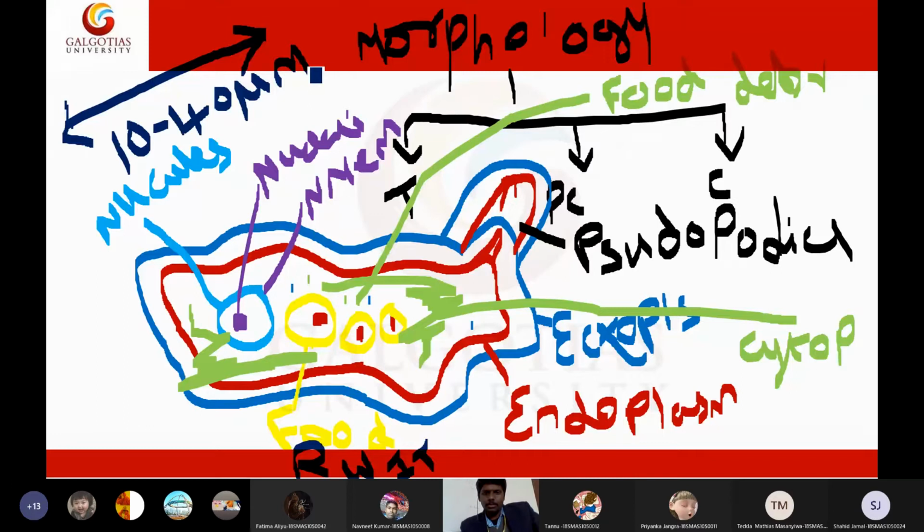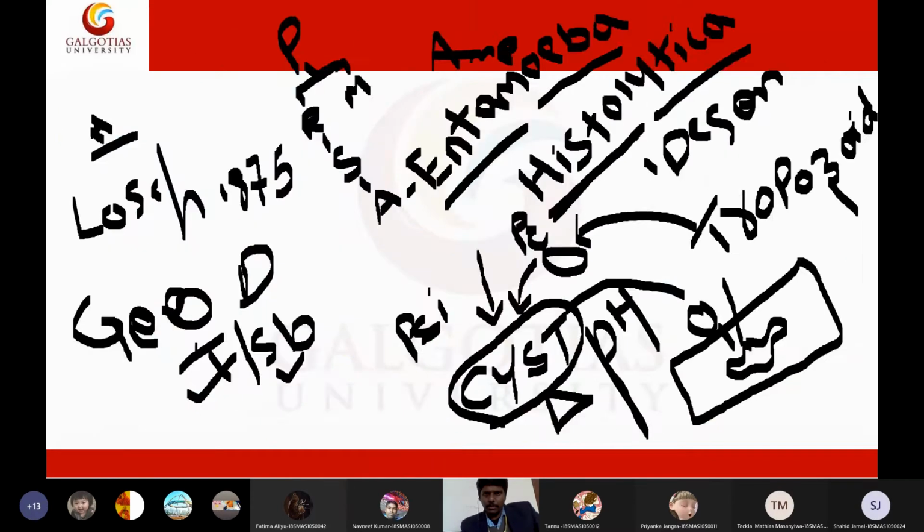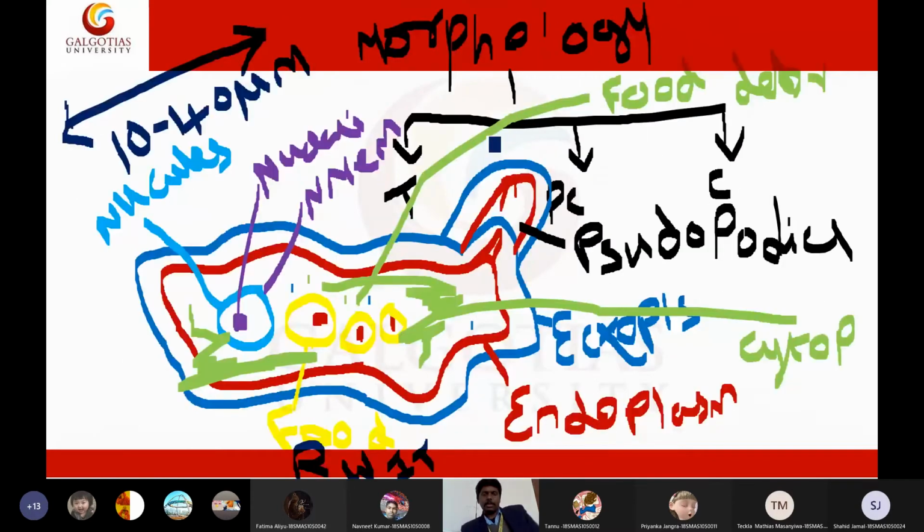A quick overview of the morphology of the trophozoite. Before morphology, I said that Entamoeba histolytica has three forms: trophozoite form, pre-cyst form, and cyst form. The morphology of the trophozoite includes an outer ectoplasm and inner endoplasm. It will develop finger-like projections called pseudopodia. In the cytoplasm, you will see food vacuoles, especially containing red blood cells, white blood cells, and intestinal tissues. Then it will also have some food debris in the cytoplasm, and it has a nucleus. The nucleus has a nucleolus and a nuclear membrane. So this is the morphology of the trophozoite. Is this clear for everyone? Shall I move on?